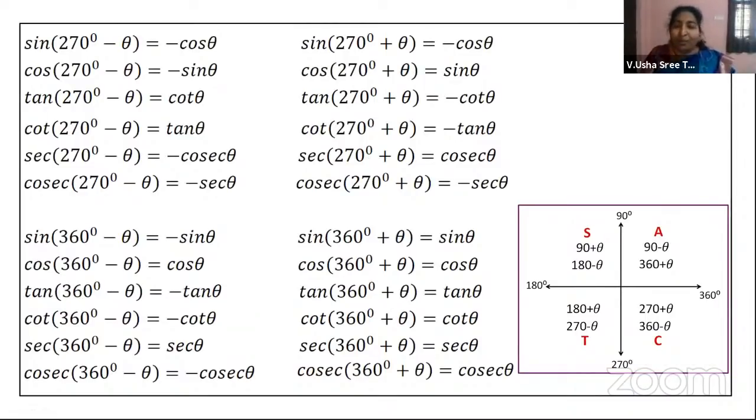Now, what is that you need to remember? Only two concepts. If it is some odd number into 90 plus or minus theta, then you will get a co-function, or if you have a co-function, you will remove it and write, right? And then if you have an even multiple, then you will have the same function. That is point number 1 to be remembered. Then the second point you need to remember is the ASTC property. What is this ASTC property telling you? It will give you the sign of the function which you are writing.